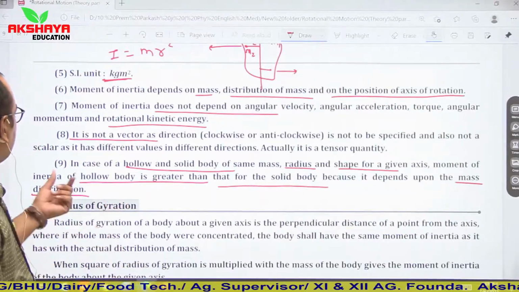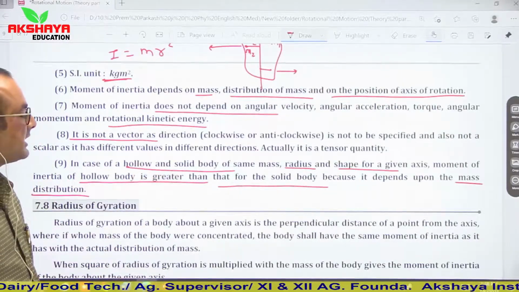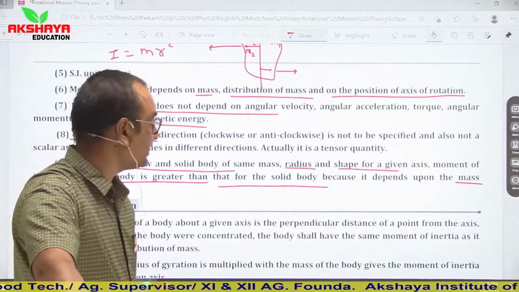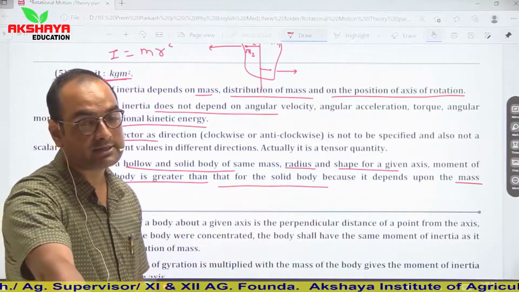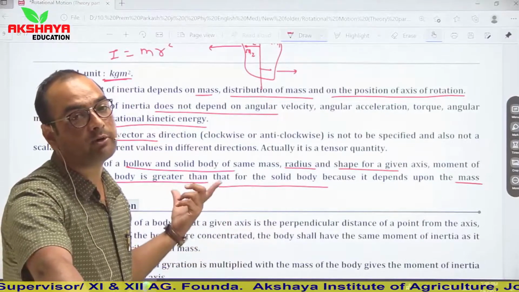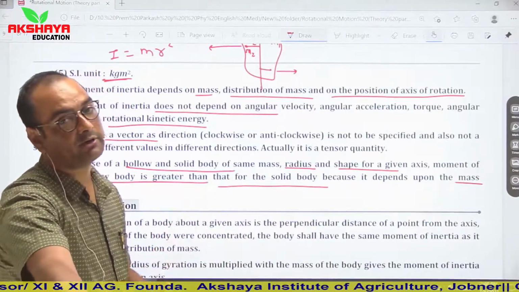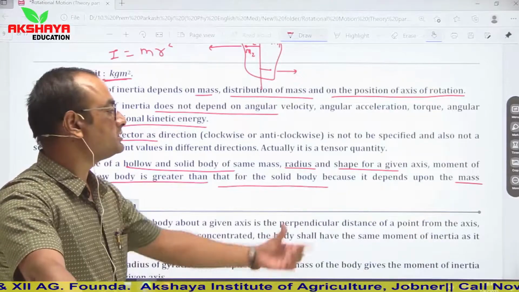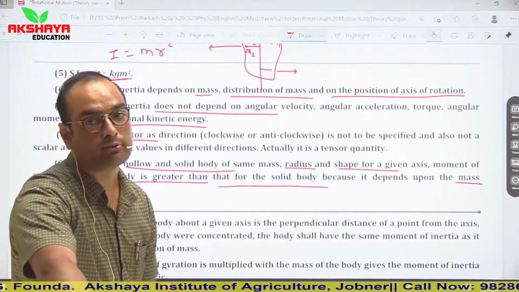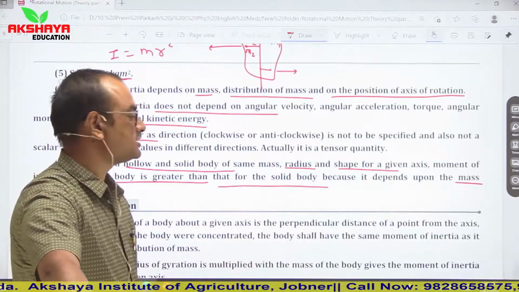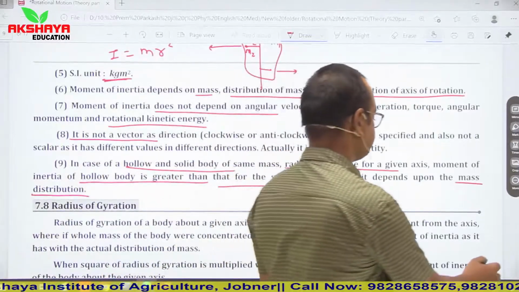So it is clear that the moment of inertia of a hollow body is greater than that of a solid body, or you can say that the moment of inertia of a solid body is smaller than that of a hollow body, because it depends on the mass distribution. Now next,